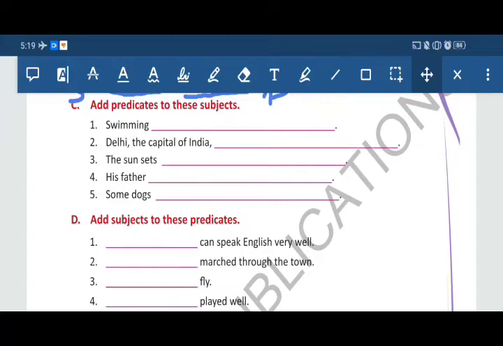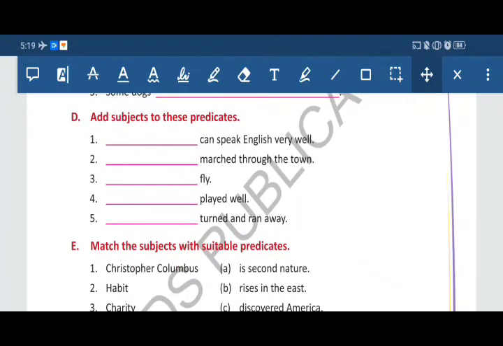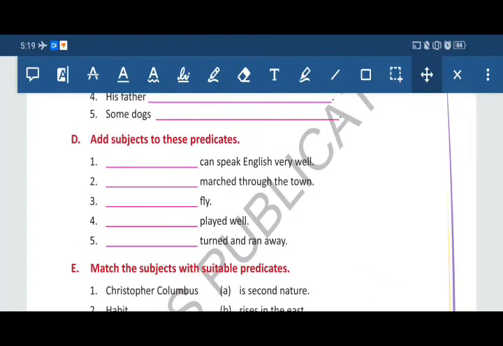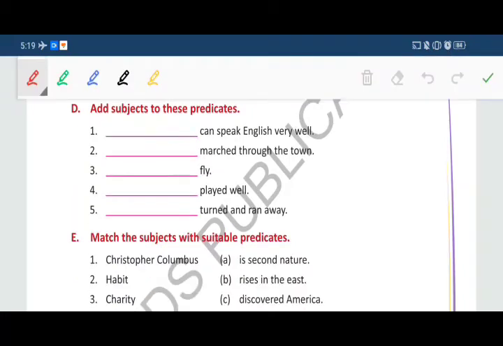So like this you have to solve the next two also by yourself. Now come to Exercise D. Add the subjects to these predicates. Here also you can add your own subject. Some suggestions. First one: he can speak English very well. Second: the army marched through the town. Third: birds fly. So solve the fourth and fifth by yourself.